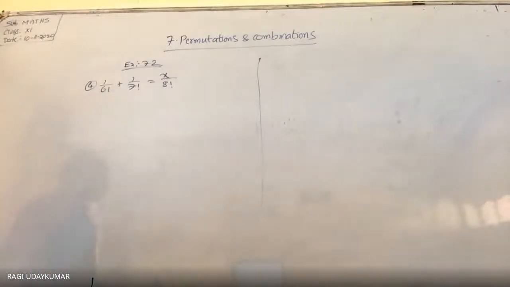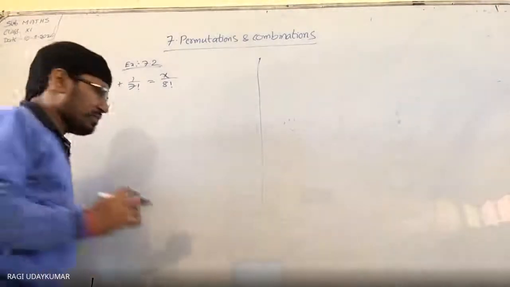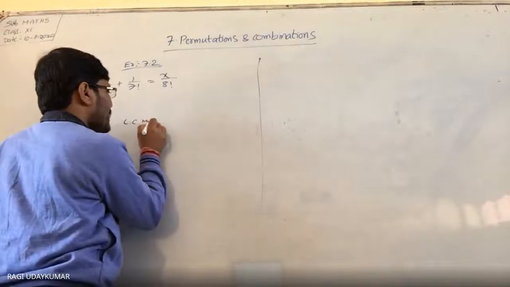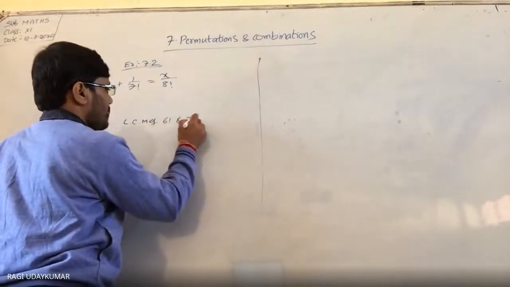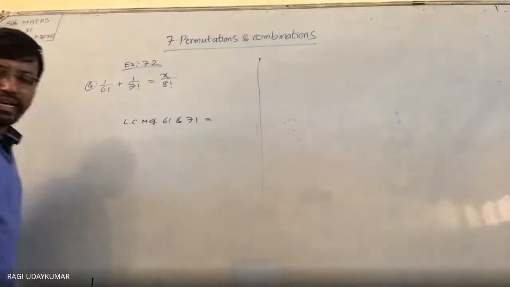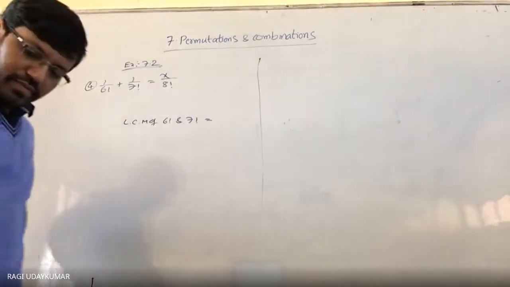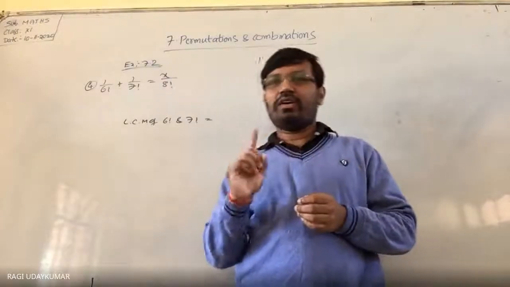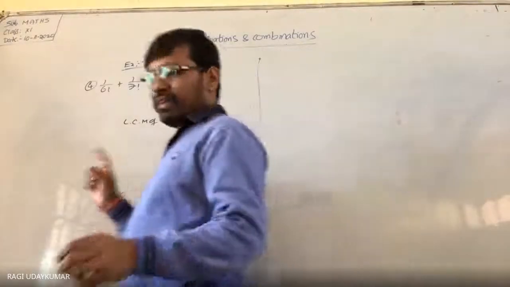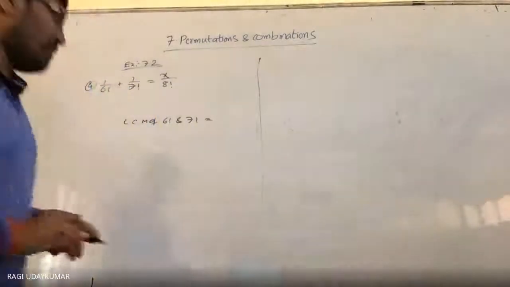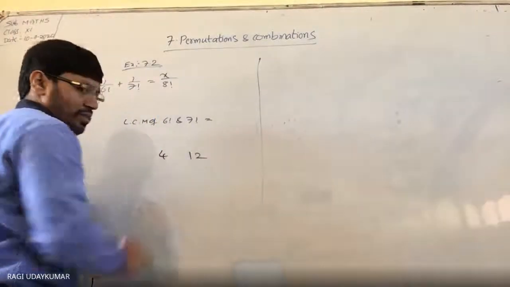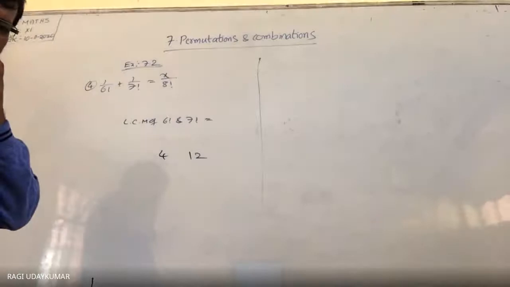What is the LCM of 6 factorial and 7 factorial? I am asking the question to you. Can anyone say? 6 factorial into 7, sir. No, into नहीं करना है. I will ask you one question. What is the LCM of 4 and 12? LCM सर 6 factorial होगा.